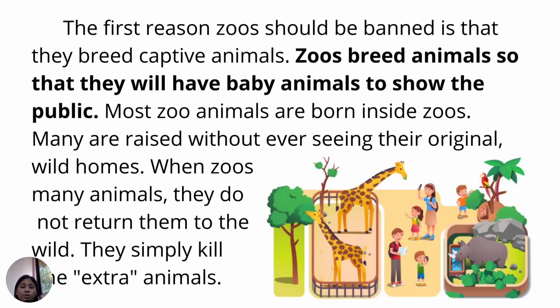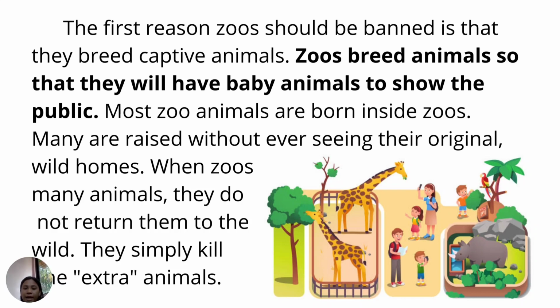The first reason zoos should be banned is that they breed captive animals. Zoos breed animals so that they will have baby animals to show the public. Most zoo animals are born inside zoos. Many are raised without ever seeing their original wild homes. When zoos have too many animals, they do not return them to the wild.